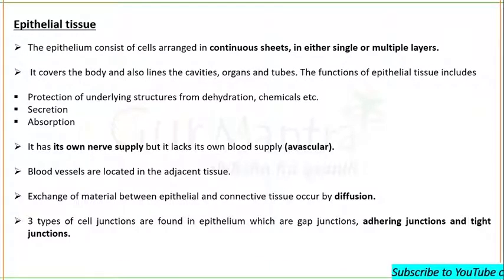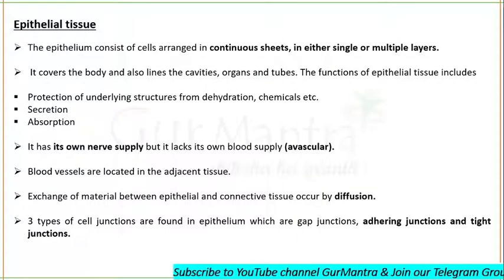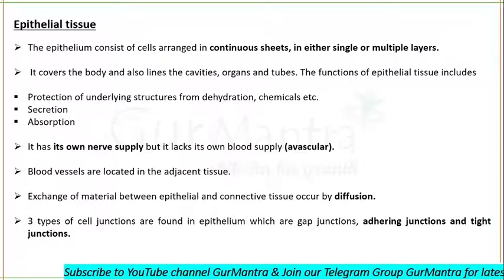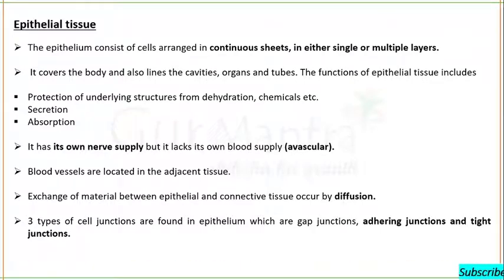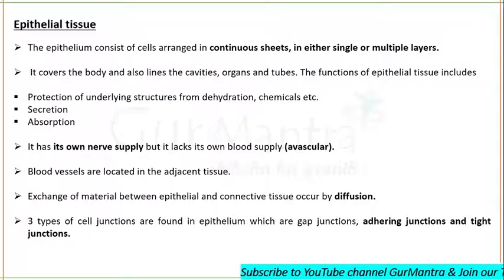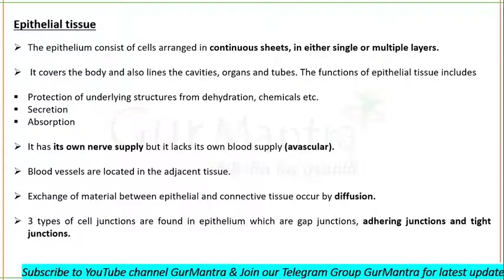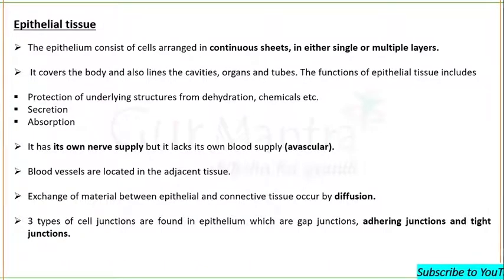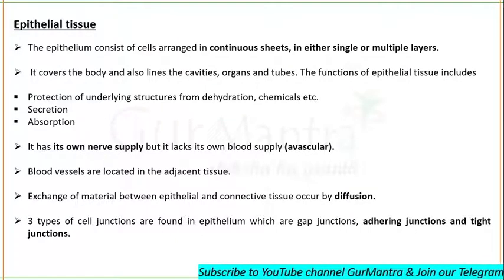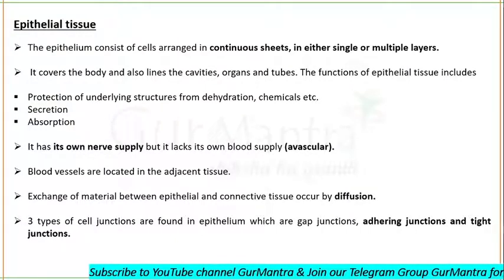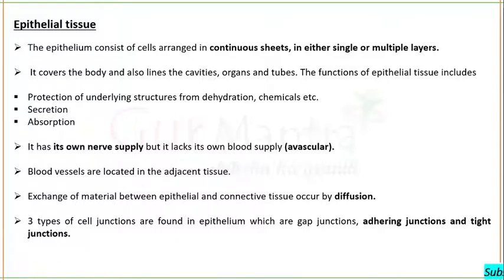So what is the function of epithelial tissue exactly? It lines the cavities, different organs and tubes, and its function includes protection of all the underlying structures from dehydration, chemicals, etc. All the structures that lie beneath the epithelial tissue are protected by it from dehydration and chemicals. Other functions of epithelial tissue include secretion and absorption.